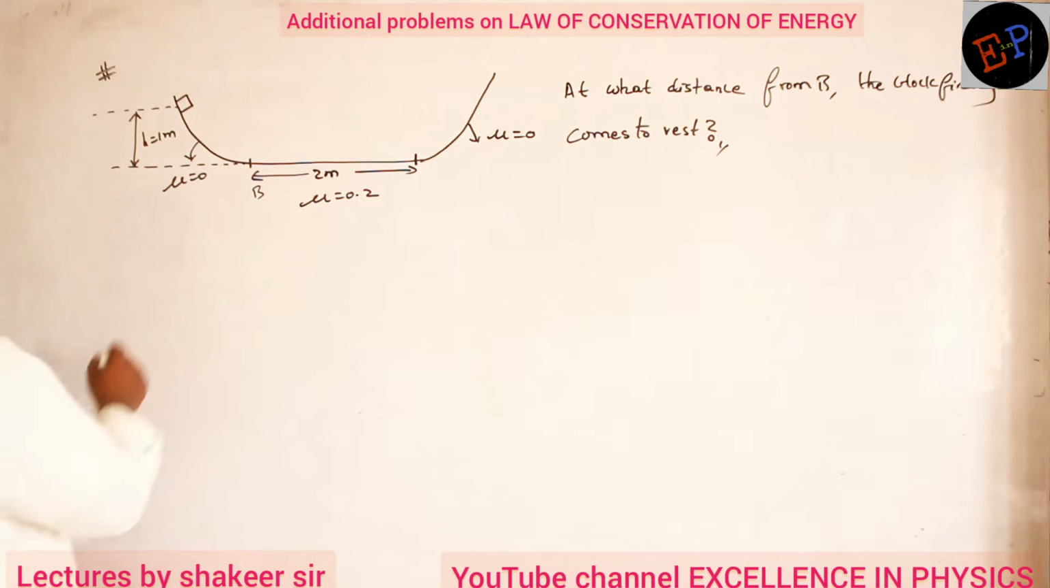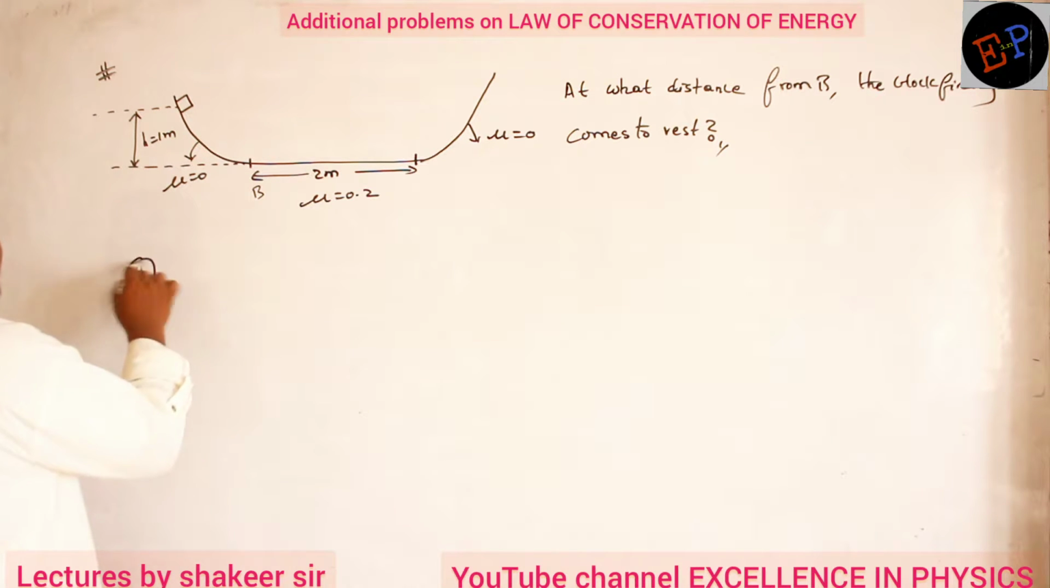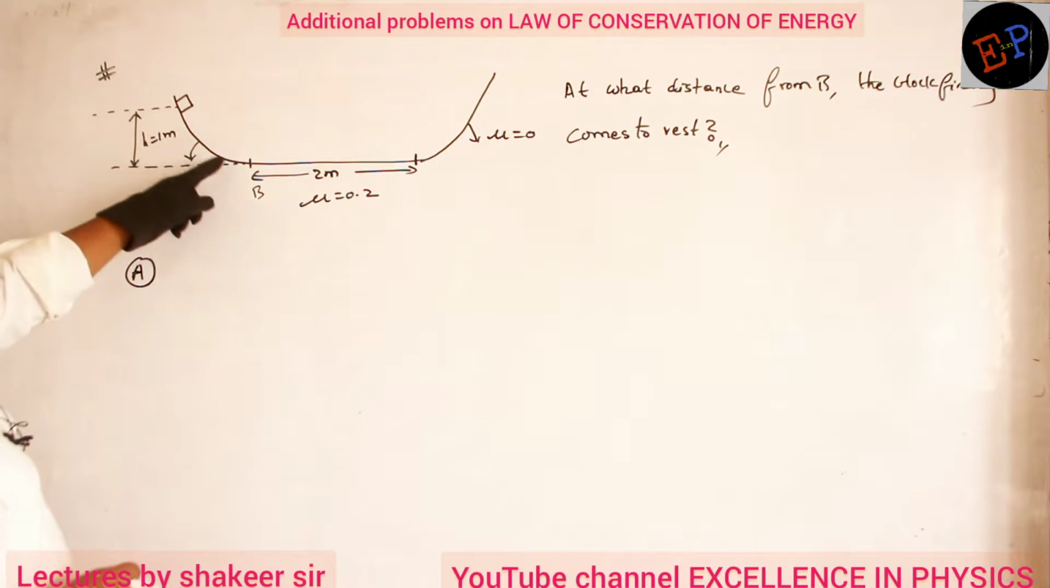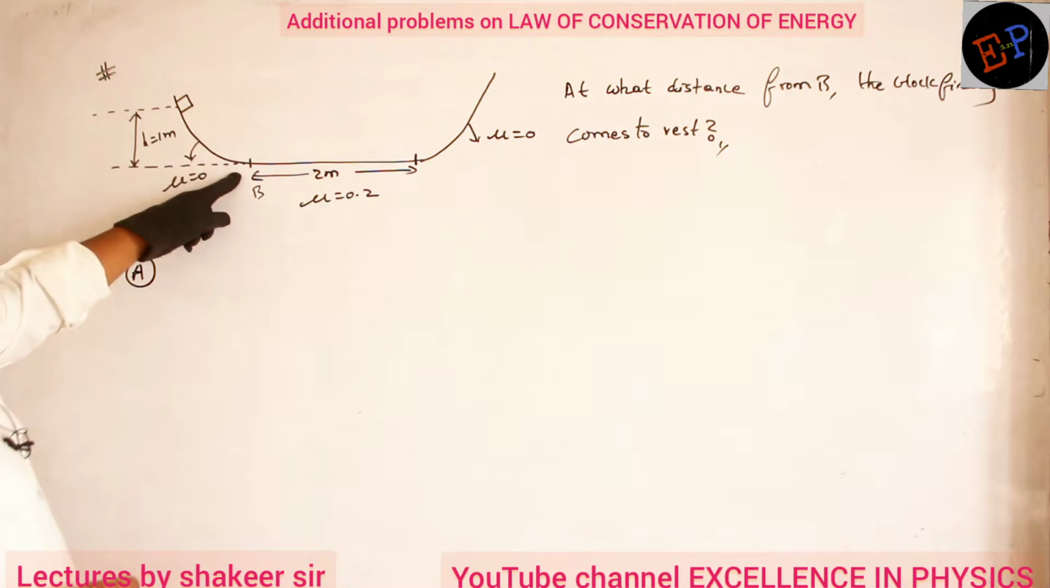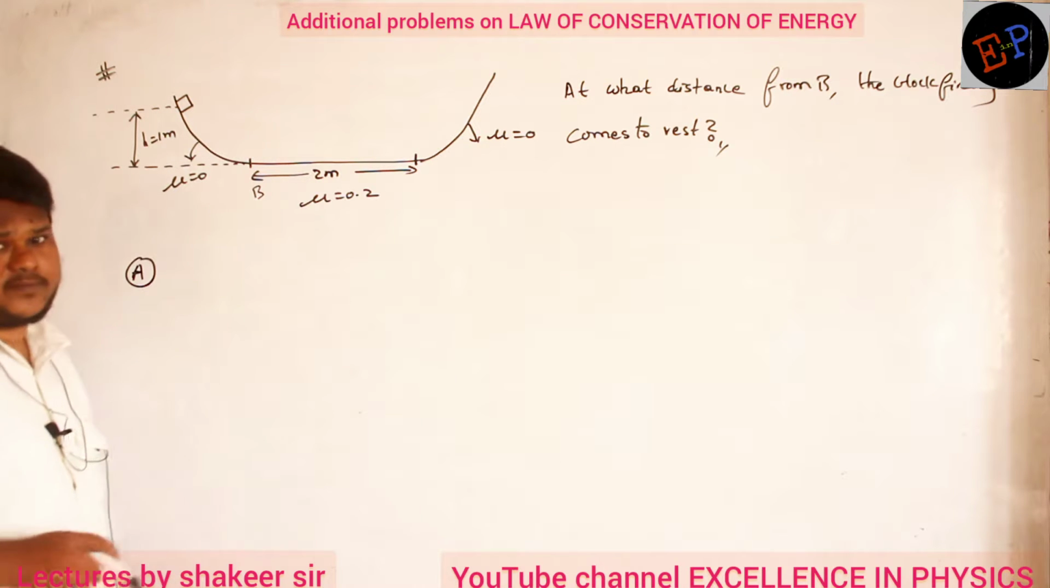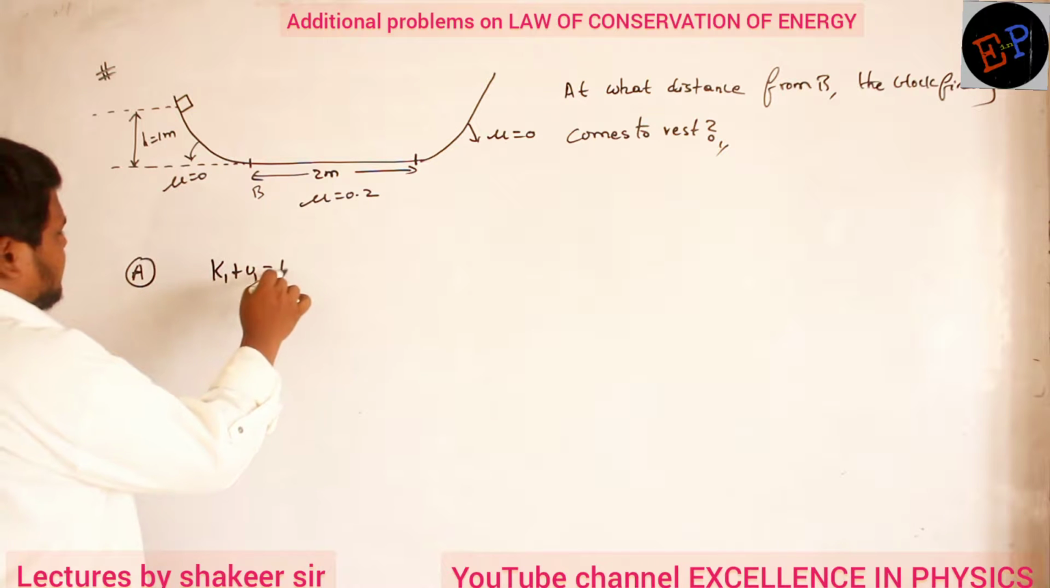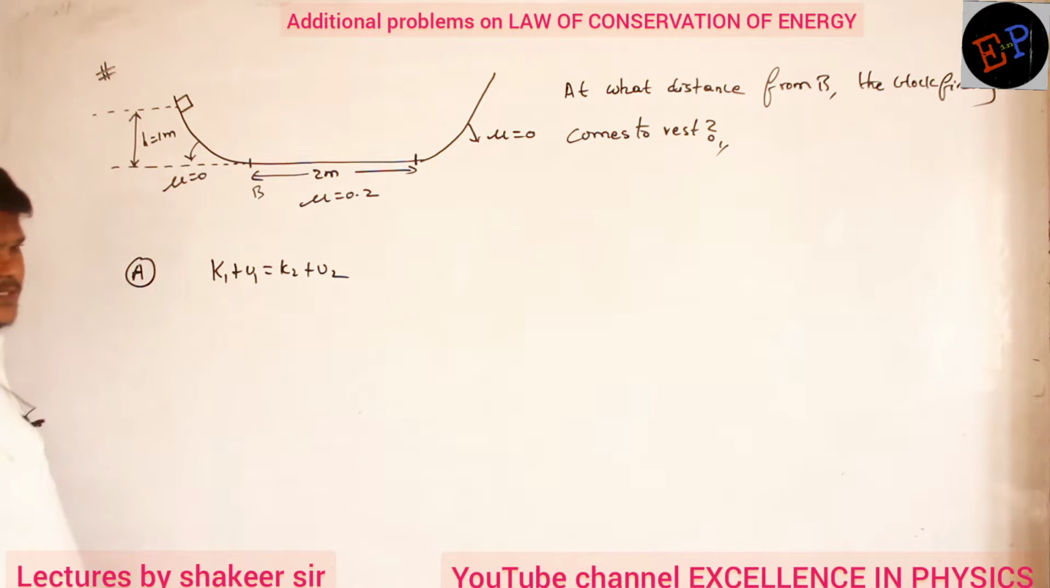Okay. So first of all, let us see when this block comes to the ground, to the bottommost position, how much velocity it will have. How can I calculate? I can calculate by using K1 plus U1 is equal to K2 plus U2. I can use this relation.